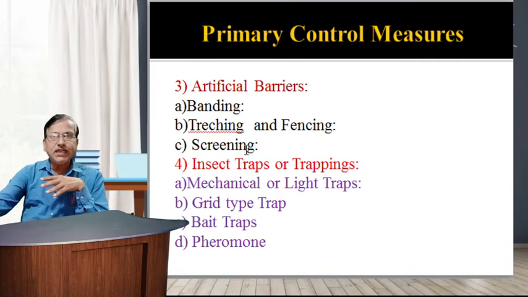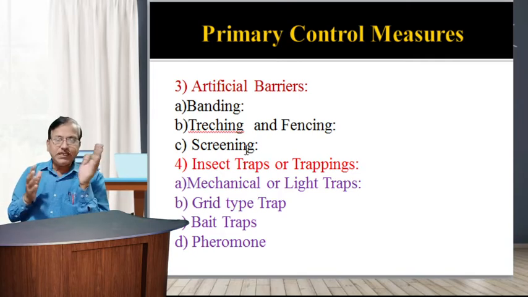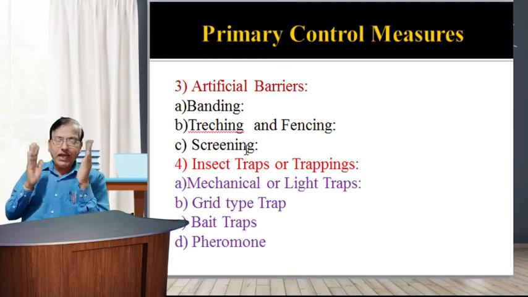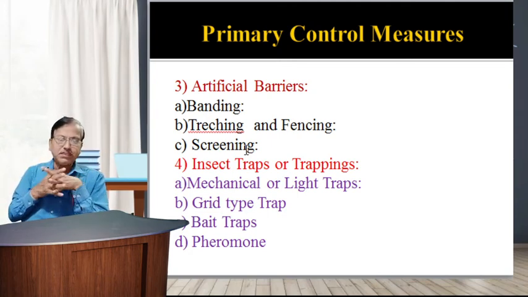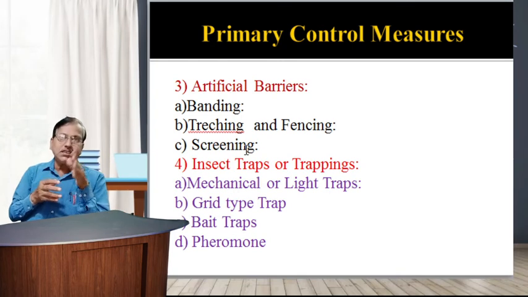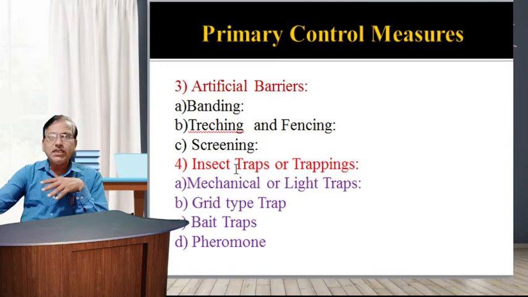Next is screening. This is a regular method applied on the windows and doors of houses to avoid attack by mosquitoes, houseflies, and other insects that cause disease to man and domestic animals. So in this way, artificial barriers are used in three methods. Next, the fourth is insect traps or trapping.